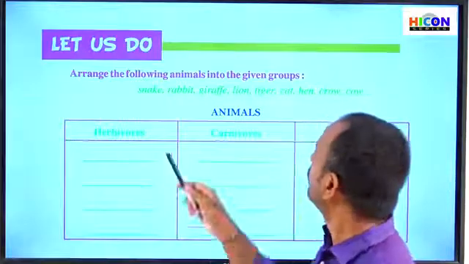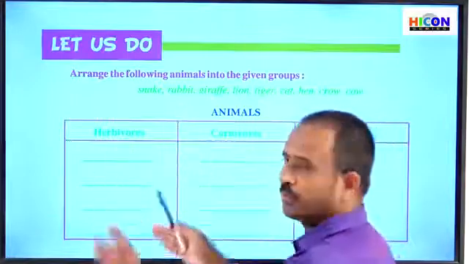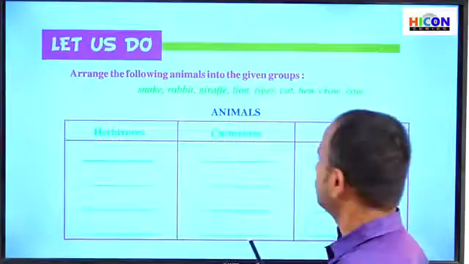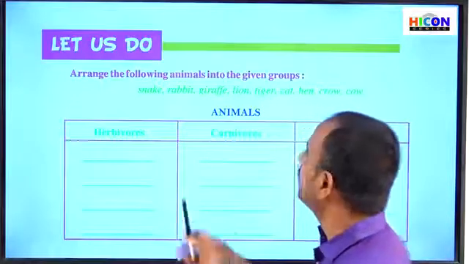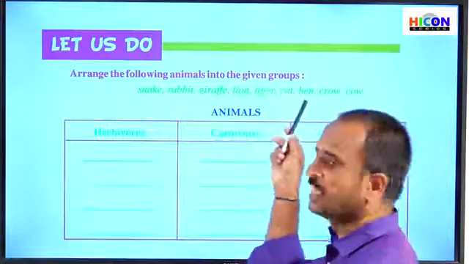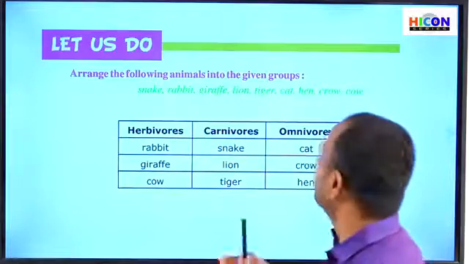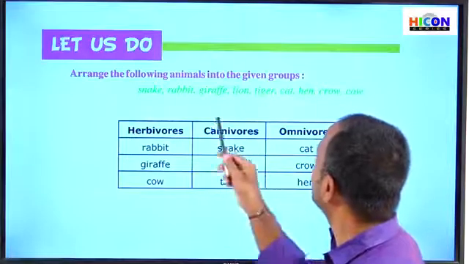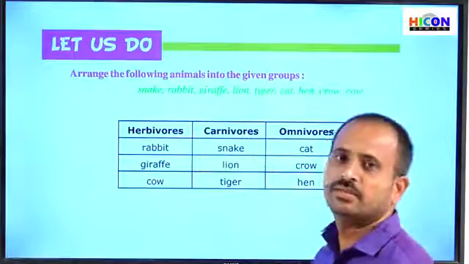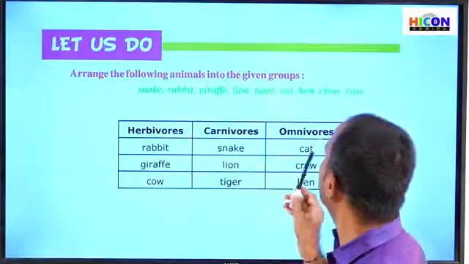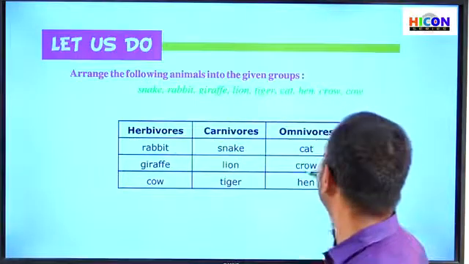Now we have to classify these animals into herbivores, carnivores and omnivores. Let us separate the herbivores among these animals and write them in these blanks. Let us identify the carnivores among these animals and write them below the carnivorous blanks. And identify the omnivorous animals among the given animals and write those names in the blanks.